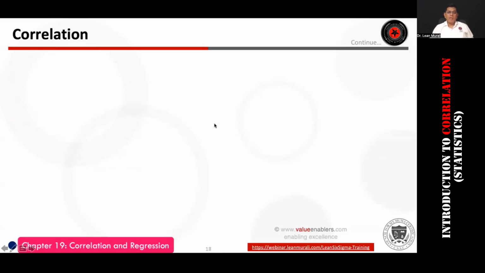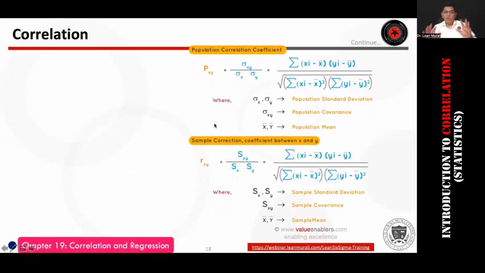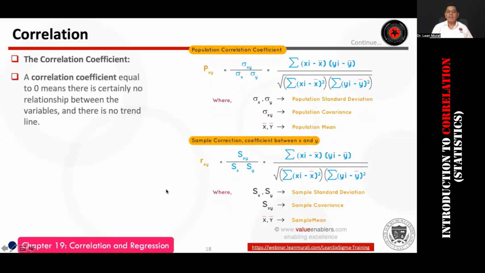So what I want to do quickly, friends, is give you a formula which will scare you. I want all of you to get scared. So this is the formula. For God's sake, don't remember this formula. All of you give me a thumbs up. For God's sake, don't remember this formula, because Excel will give you the correlation coefficient. But I want you to get a glimpse of how you calculate this correlation coefficient with the help of a formula.